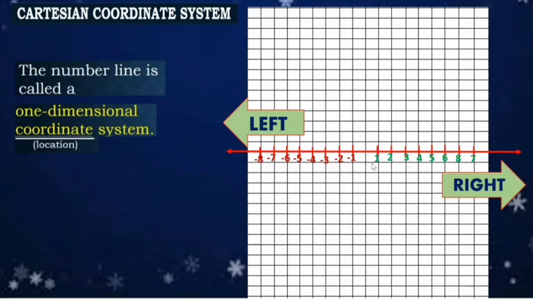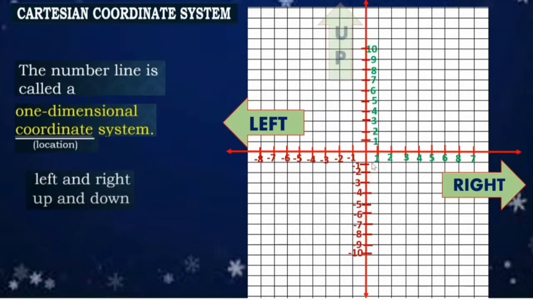Okay? So if we have the left and right, and we have also up and down, that is called a Cartesian coordinate system, composed of a horizontal line and a vertical line.